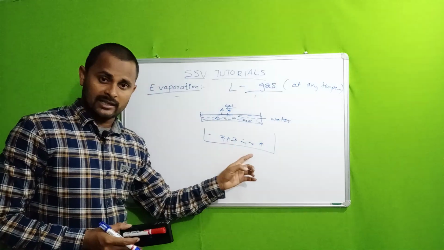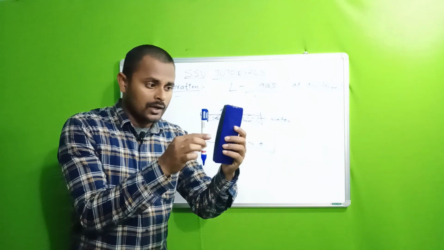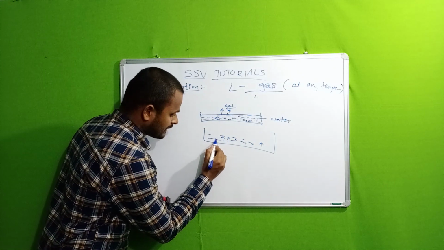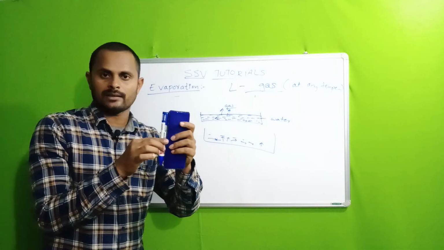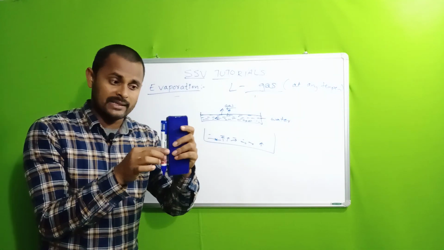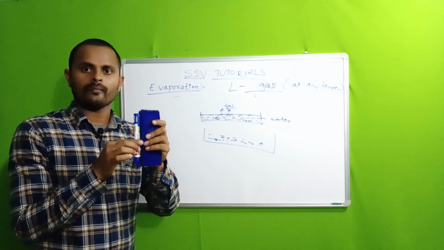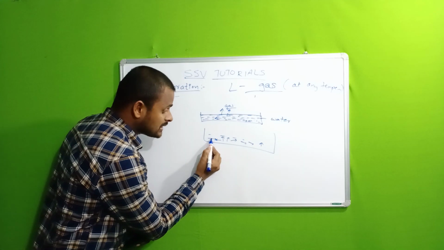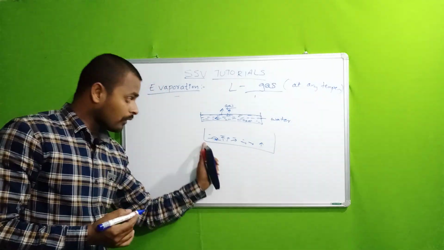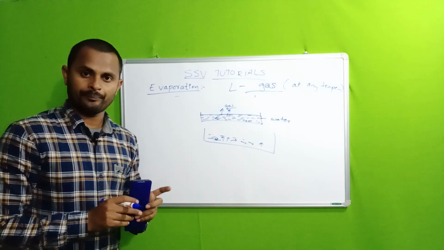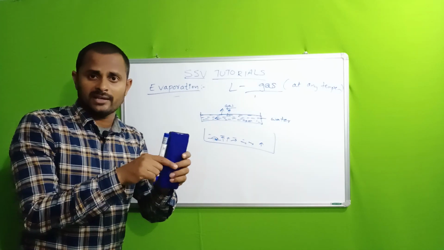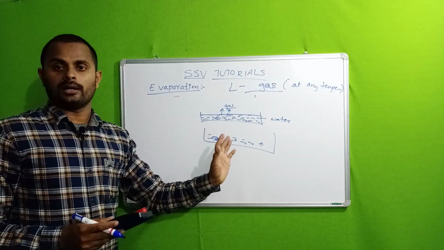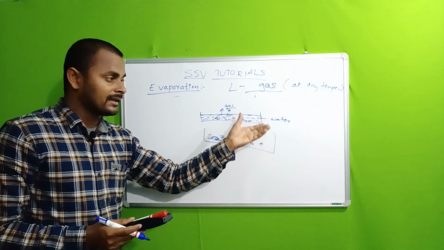In this particular condition, two molecules collide with each other. That means when two molecules are moving in this way, then both collide with each other. Means collision takes place between these two molecules. When both molecules collide, then the energy is transferred from one molecule to the other molecule. When the collision happens, some energy is created. That energy is transferring from one molecule to the other molecule. This is what happens in evaporation.